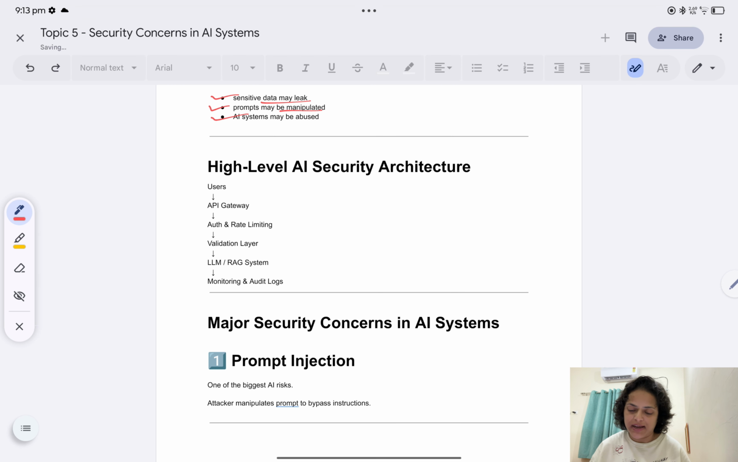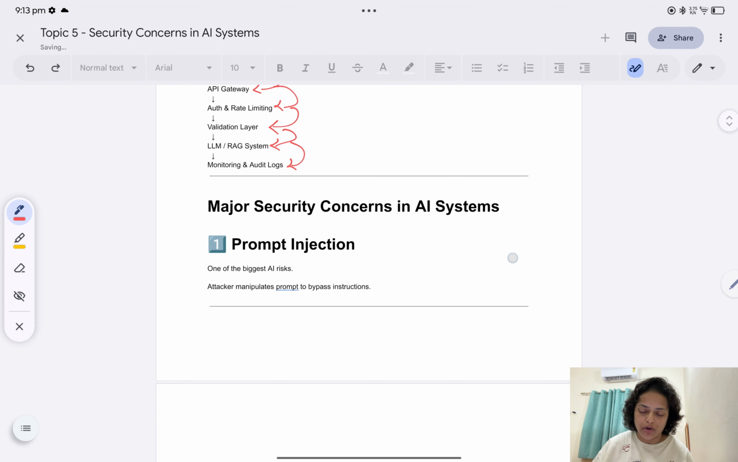So the high-level AI security architecture: the user request will go to the API gateway, then from there it will go to authentication and rate limiting. After that you will have a validation layer, and after the validation layer you will have the LLM or RAG system. Then you also need to monitor things, with metrics and audit logs.